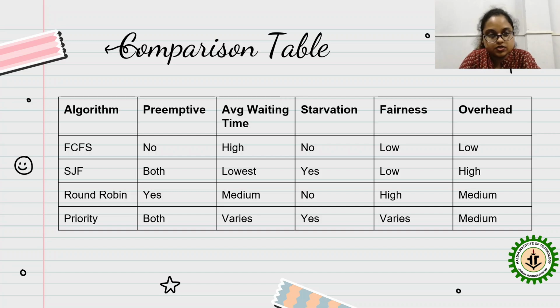And for starvation, FCFS has no starvation. SJF has starvation. Round robin has none. Priority has starvation. Then there are fairness and overhead. These are the main things, the algorithms that I have discussed today. So thank you.